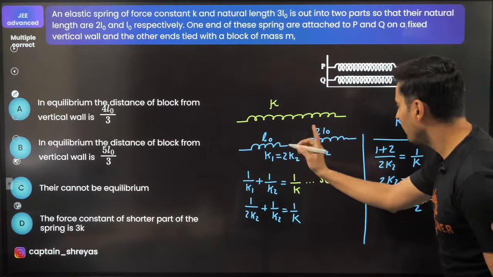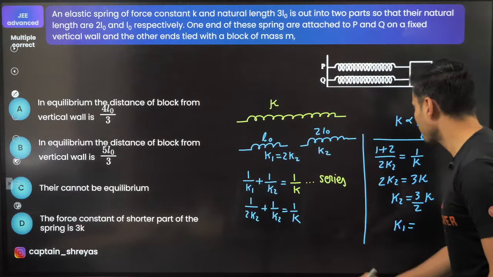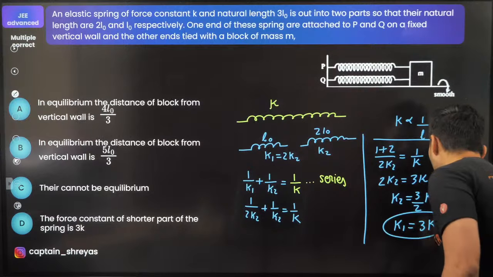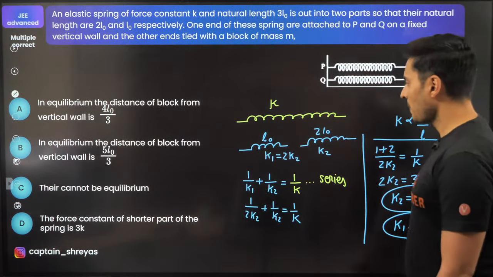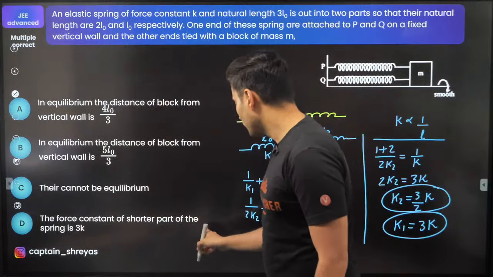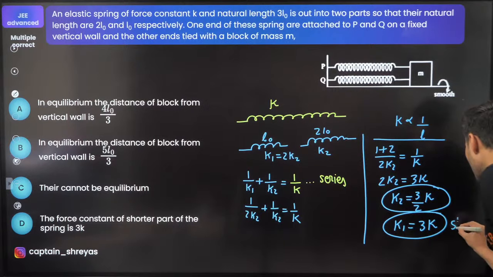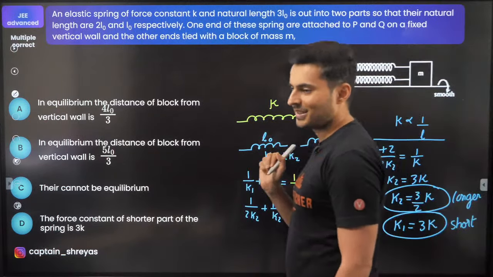And K1 will be twice of K2, so it will be nothing but 3K. So these are our spring constants, K1 and K2. Great. So the force constant of the short part, yes, the short part, is K1. This is the shorter one, and this is the longer one. These are the spring constants.